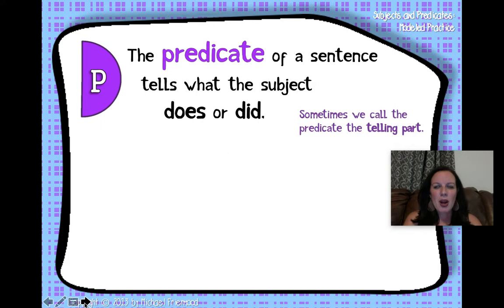The second part of a complete sentence is the predicate. The predicate of a sentence tells what the subject does or did. Sometimes we call the predicate the telling part. The predicate tells about the subject. The subject tells who or what. The predicate tells about the subject.